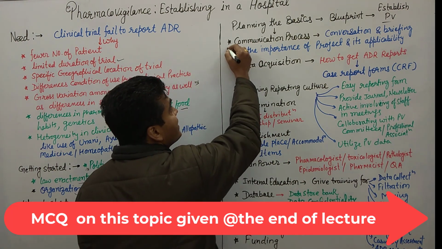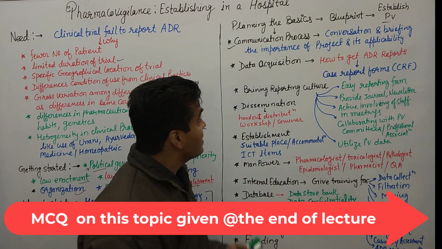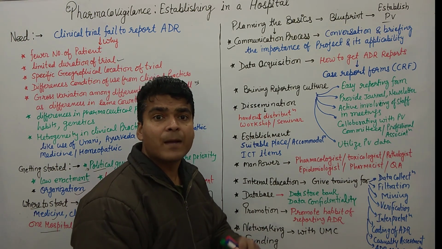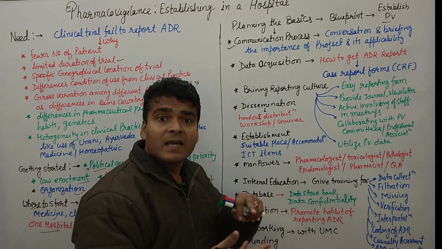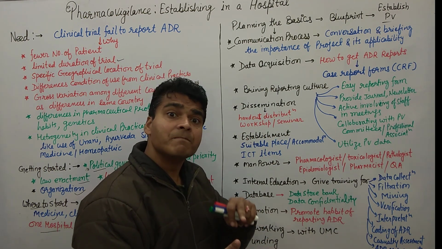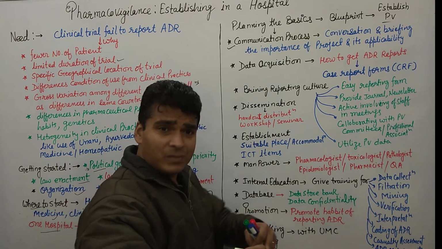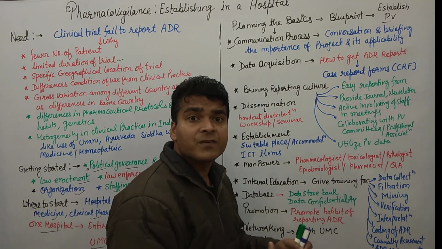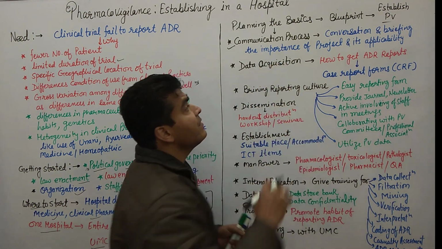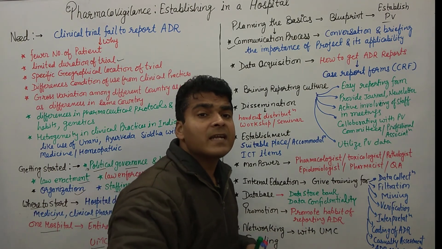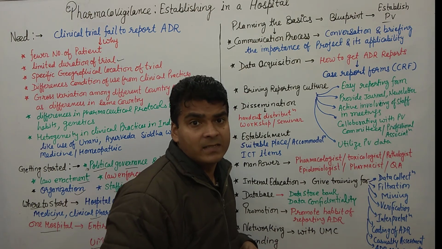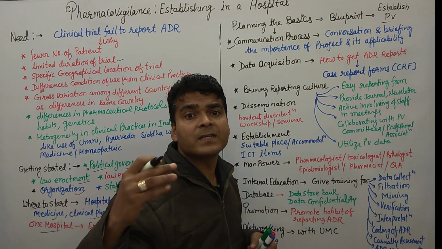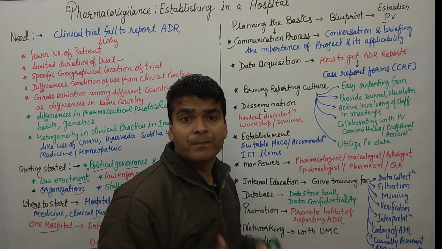So the first one is the communication process. We must communicate with all the persons related to healthcare, like pharmacologists, epidemiologists, clinical pharmacists, physicians, and toxicologists. Clear? And so many other people who are associated with it, we must converse with them and brief them on the importance of the project. If we are starting the pharmacovigilance center, what is its importance and how does it help give better healthcare services to the general people?